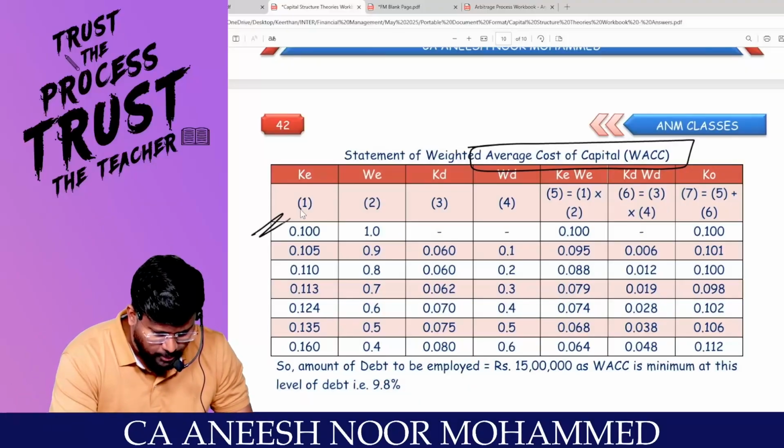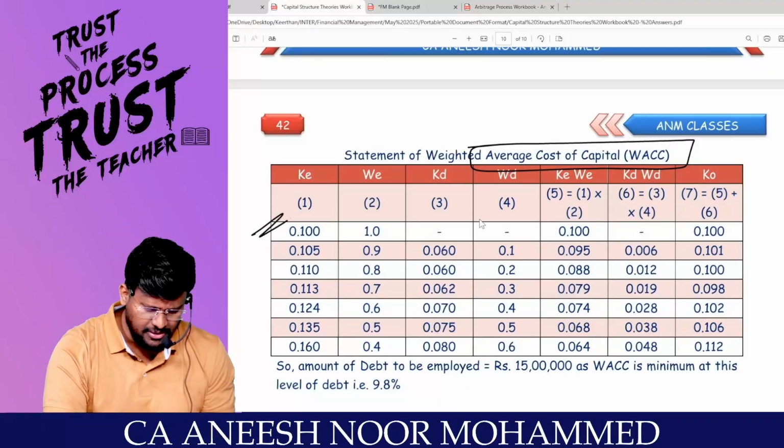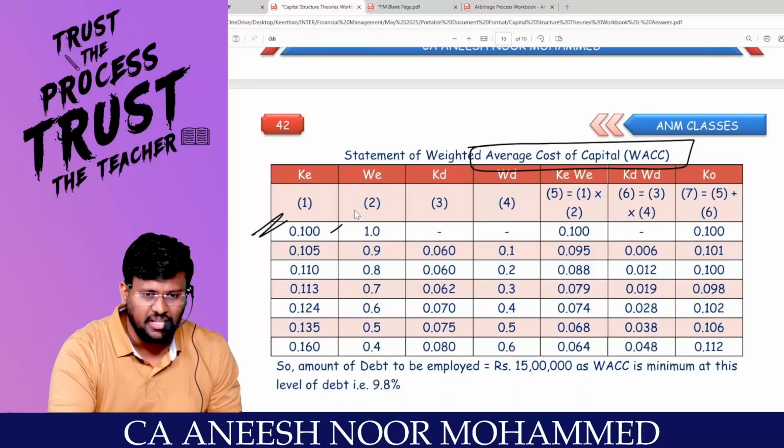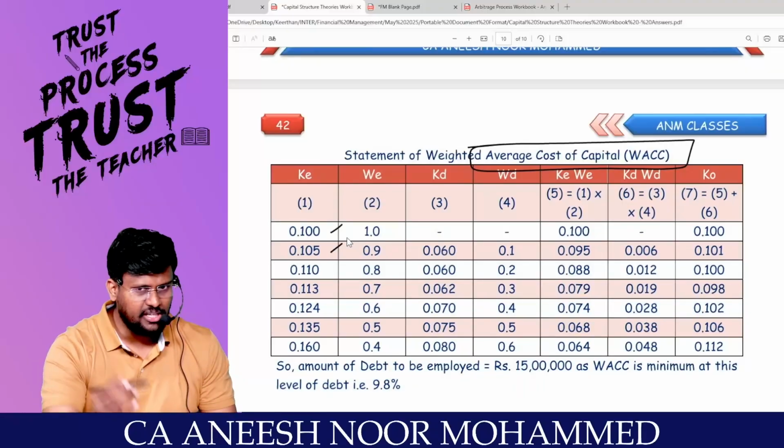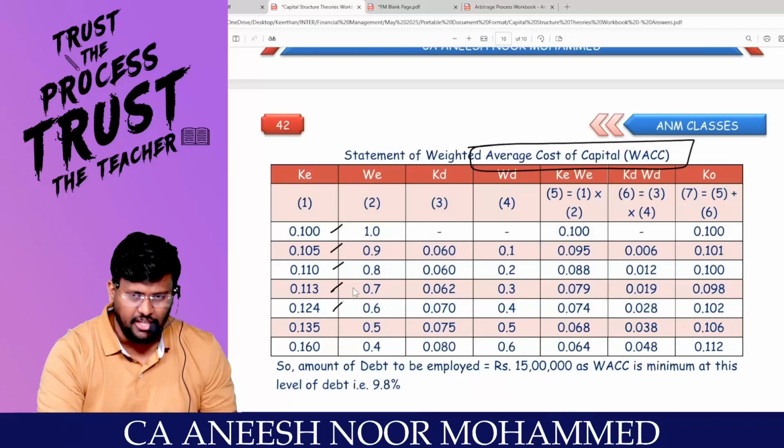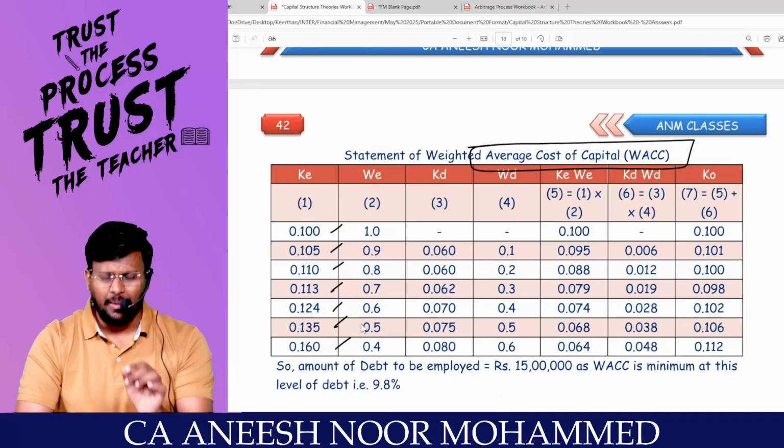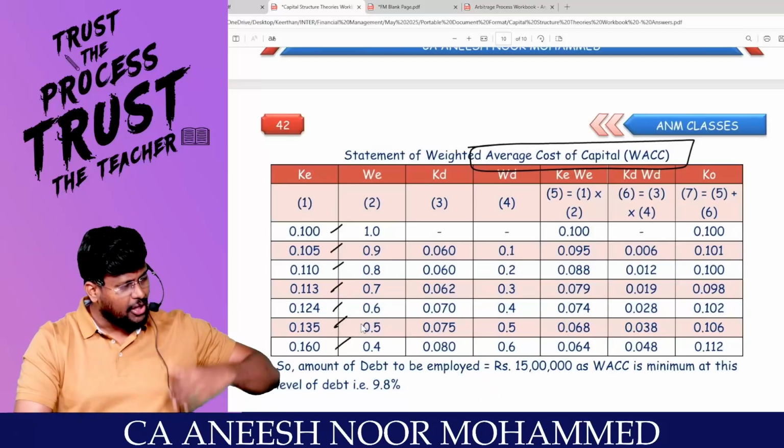In the first situation, what is the KE? 10% was the individual cost of capital, that's why I have written 10%. Look at the question: second situation, 10.5%. Third situation, 11%. Then 11.3%, 12.4%, 13.5%, 16%. That means if you keep on injecting debt into the capital structure, the fear of equity shareholders increases and the KE increases.